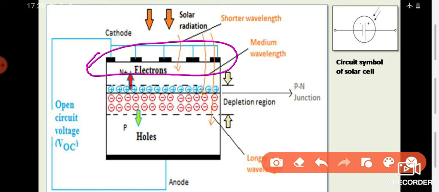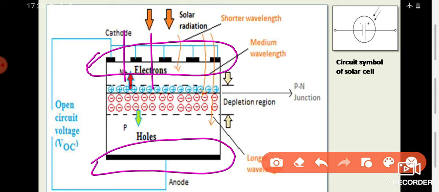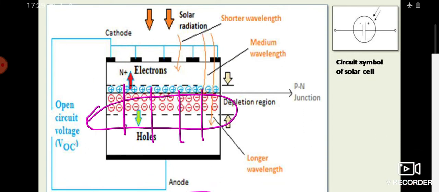Now a question may come to your mind: why are we not covering the whole surface with metal? Here we have kept some gaps between the contacts. Why is it so?